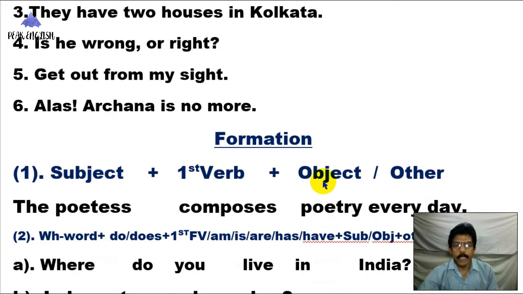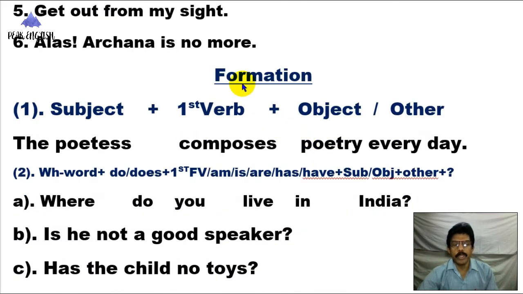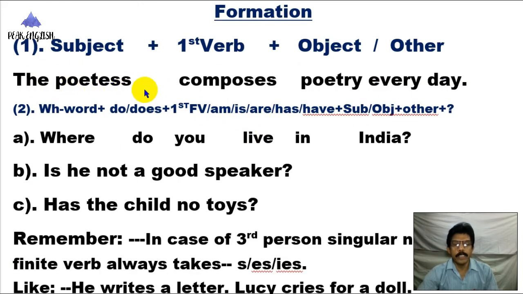Now let's discuss the formation or the formula of simple present tense. At the beginning of the sentence, you should write a subject, then the first verb or the present form of the verb, then object, then other. Such as, the poet composes poetry every day. Look here, composes, not compose, composes poetry every day.